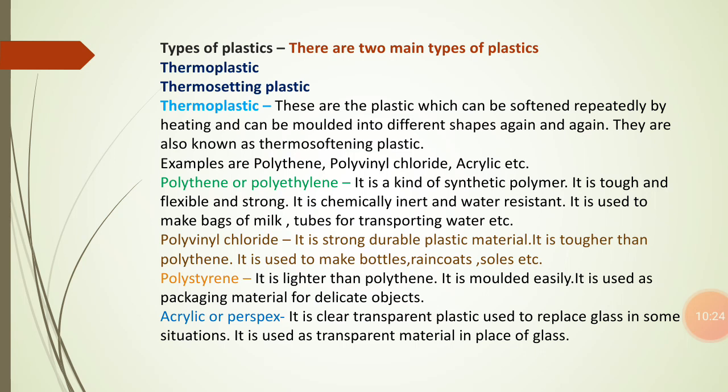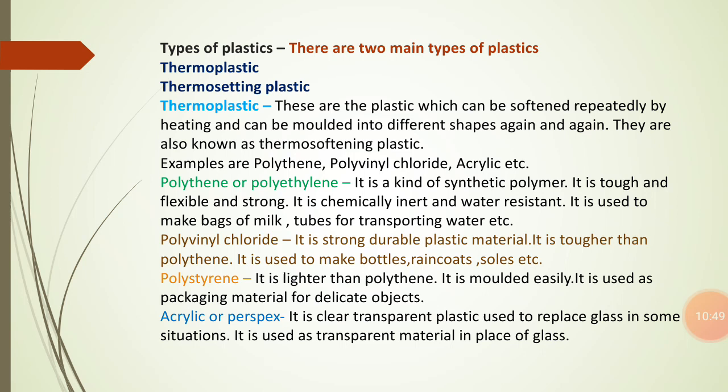Next is about the types of polythene. Polythene is of different types, in which the first one is ultra high molecular weight polythene. The short form of that is UHMWPE. It is tough and resistant to chemicals. There is no effect of chemicals on it, and it is tough also.